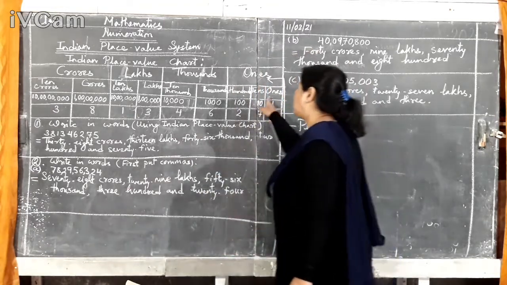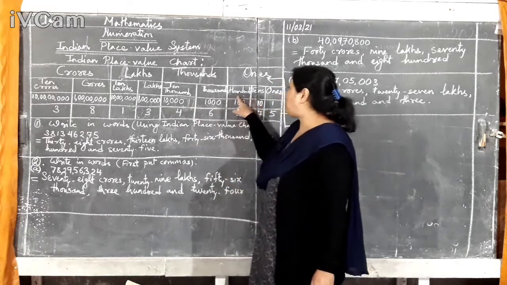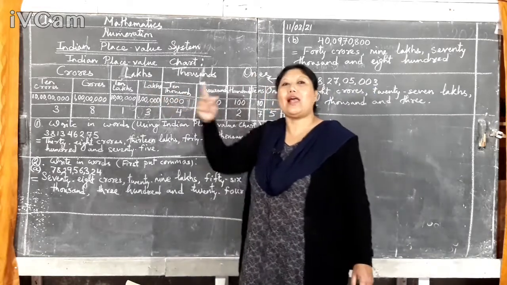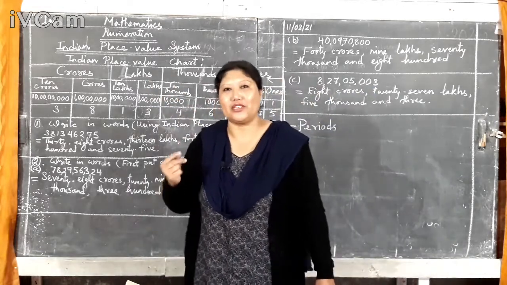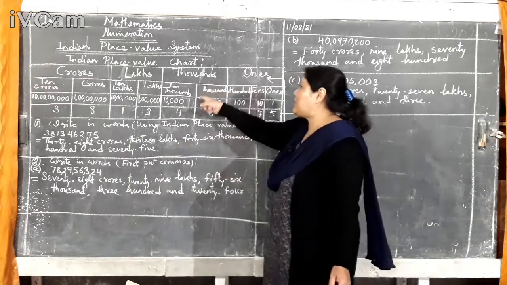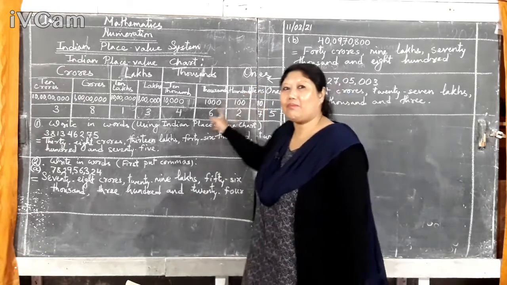You know these are called places, as I told you in the beginning. These 3 places belong to ones, and after that all have only 2 students or places. So other periods have 2 places; only ones has 3 places.